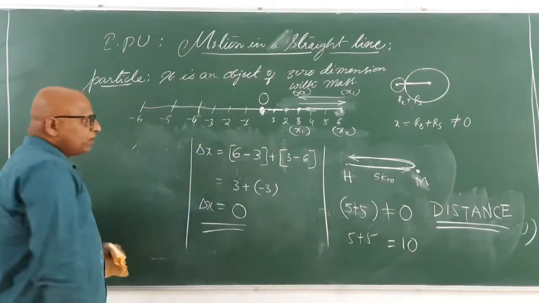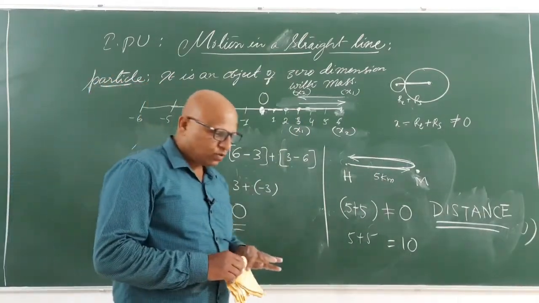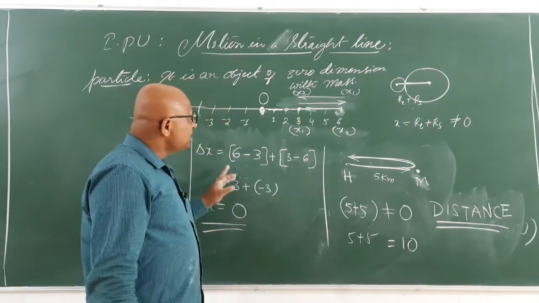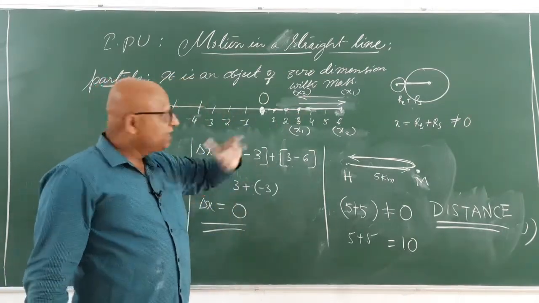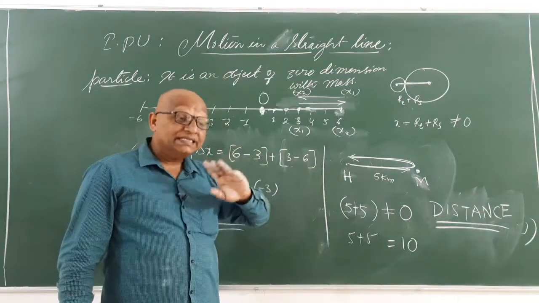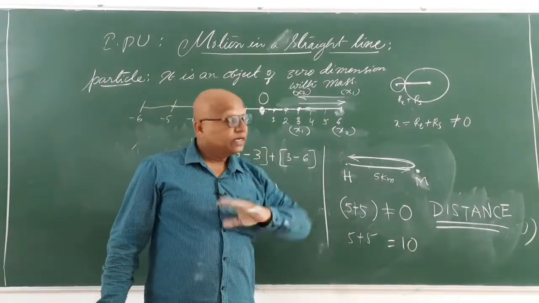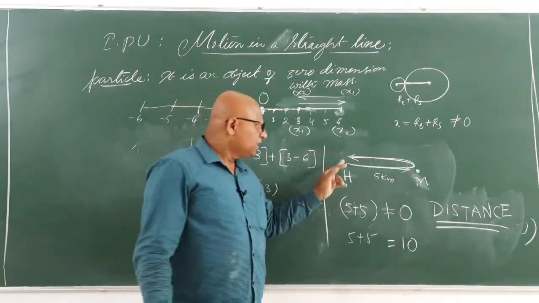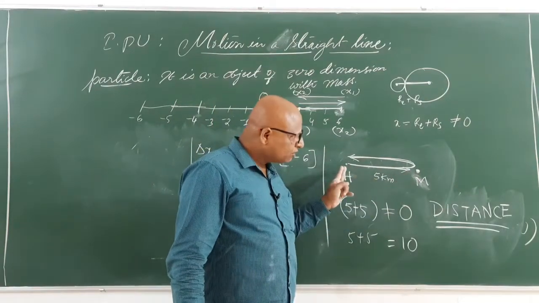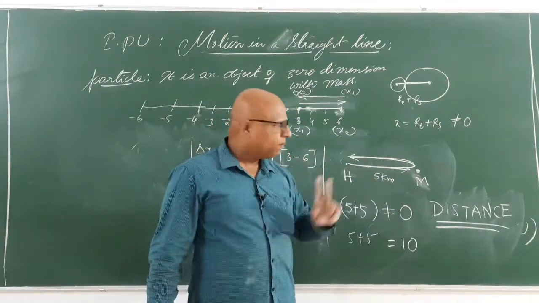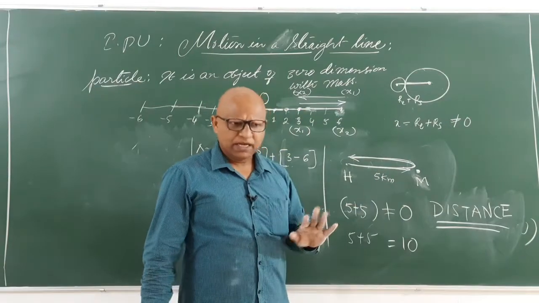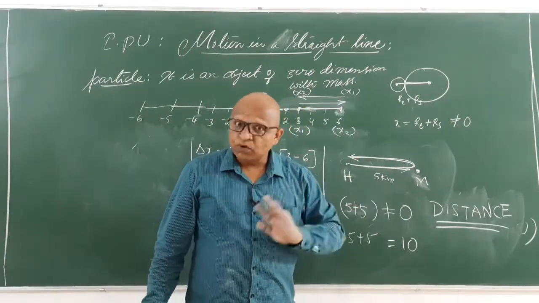So by this we saw that one thing is very clear: displacement can be 0, but distance cannot be 0. Need not be 0 always, because if you go 5 kilometers and come back 5 kilometers, displacement can be 0, but distance is 10 kilometers. They are different here.